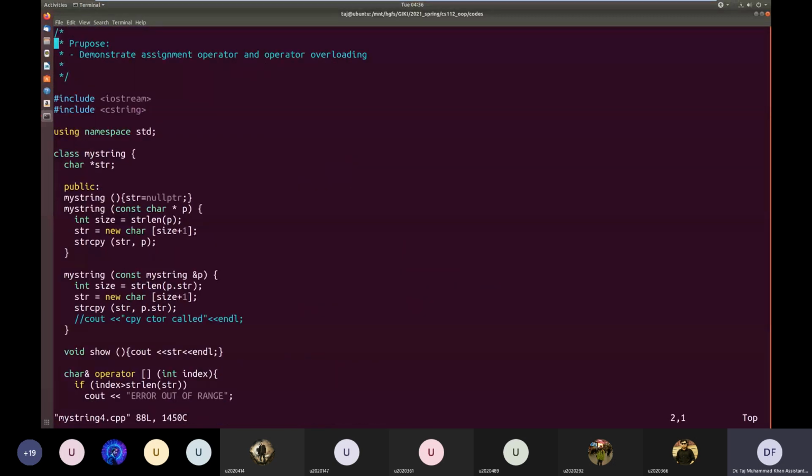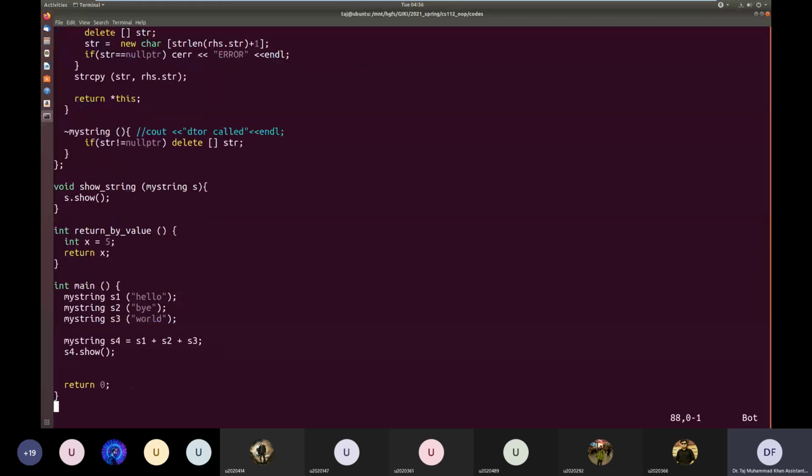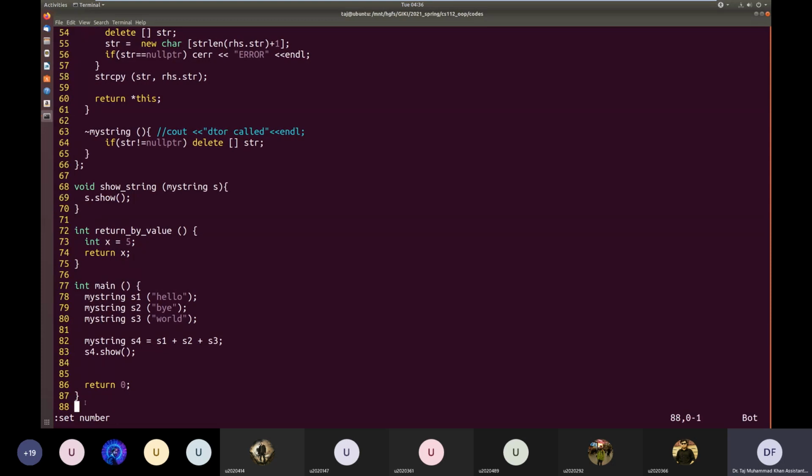So what it's doing is basically this. Let me put the line. The plus operator, as we discussed, has associativity from left to right. So first of all, the plus operator will be called for these two objects. So s1's function will be called, and s2 will be passed to it as an argument, rhs.